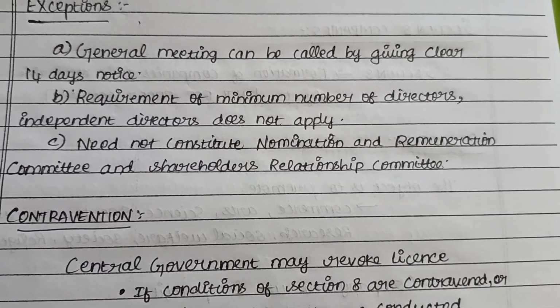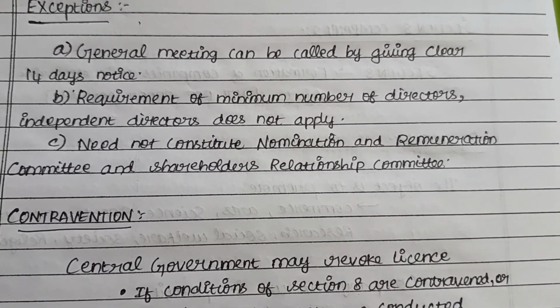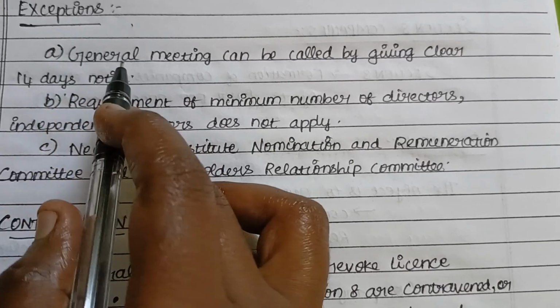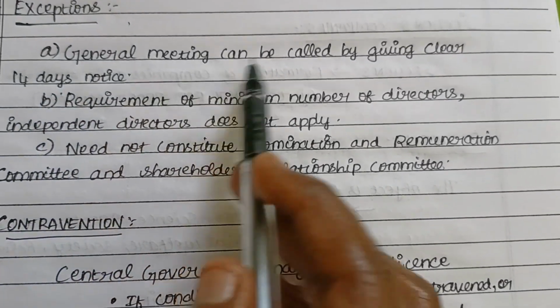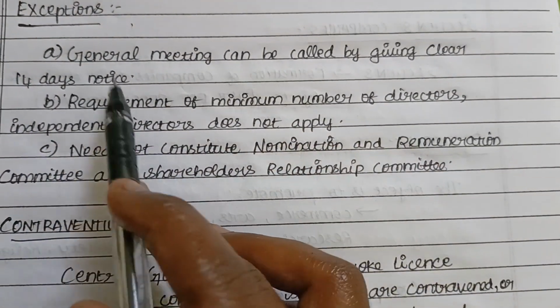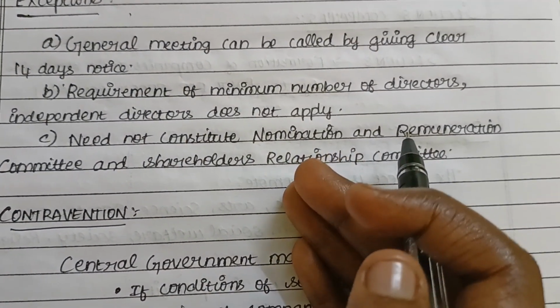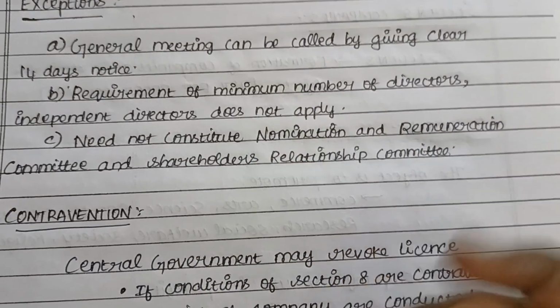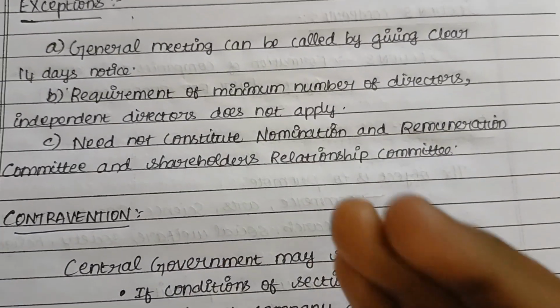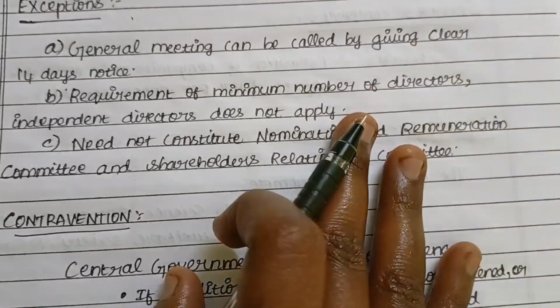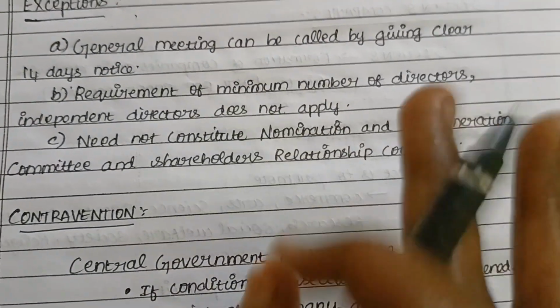Now let us see the exceptions given to the Section 8 company. The general meeting can be called by giving clear 14 days notice. In general, if the company is conducting a general meeting, they have to give 21 days prior notice. But in case of a Section 8 company, the company can give only 14 days notice, it is enough.